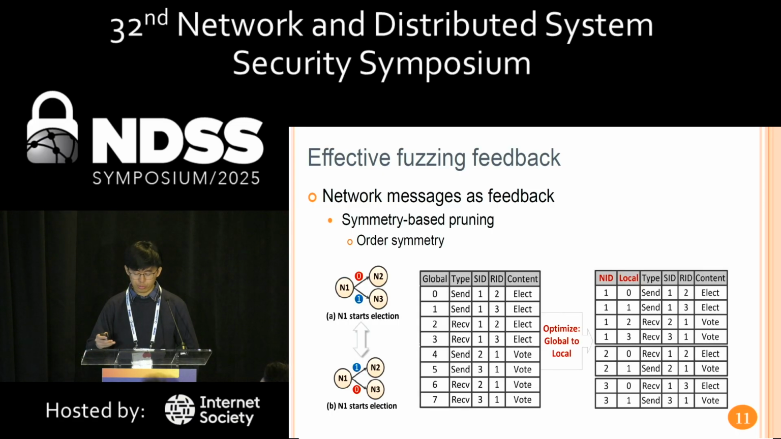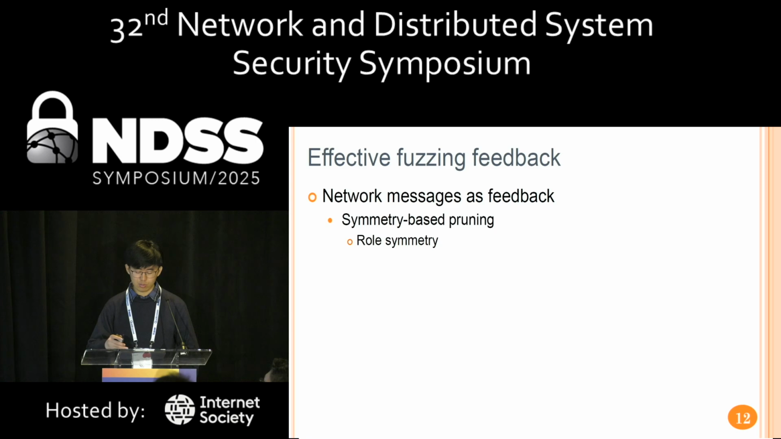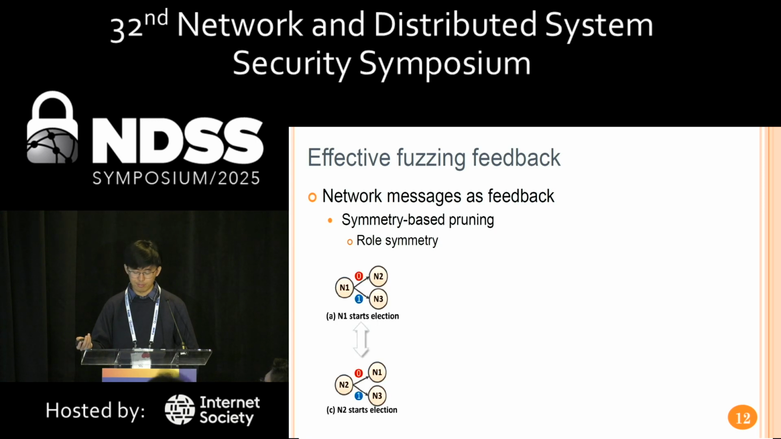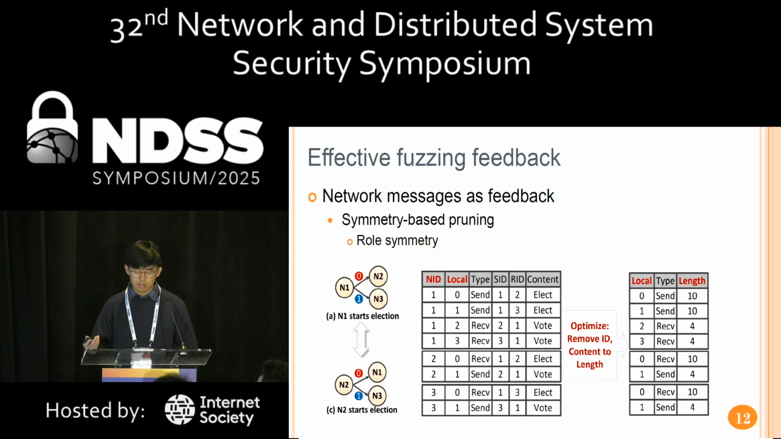To prune order symmetry, as shown in the middle part of the figure, DistFuzz replaces the global sequence number with a local sequence number plus node ID. Thus, for two different nodes, the order in which they send or receive messages does not result in different encodings. The second is role symmetry, where, as shown in the figure, whether node N1 or N2 starts the election does not lead to new states. To prune role symmetry, DistFuzz removes all node IDs in the encoding. As a result, the encoding stays the same regardless of which node starts the election.